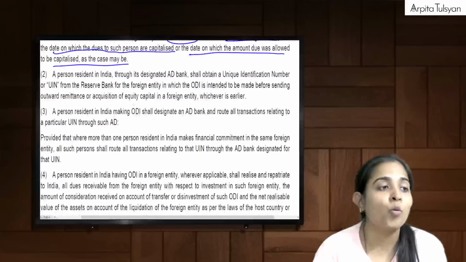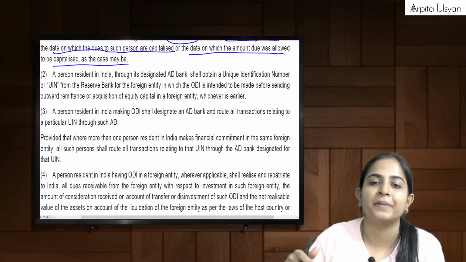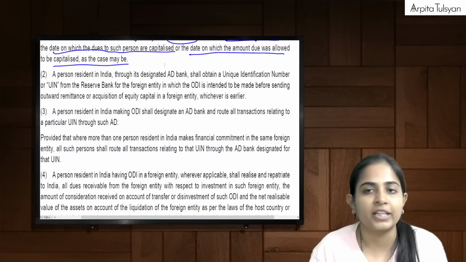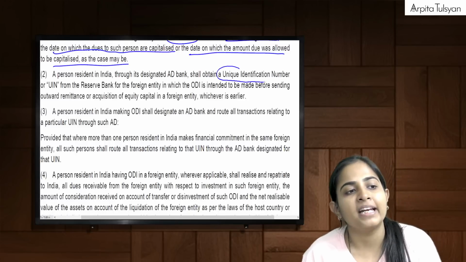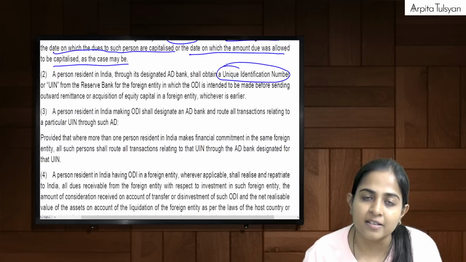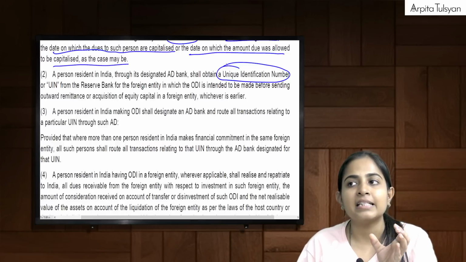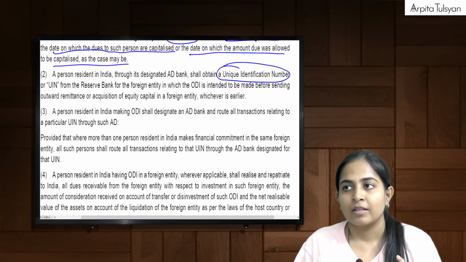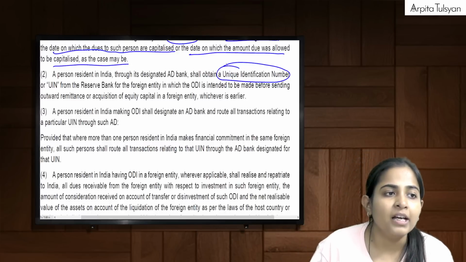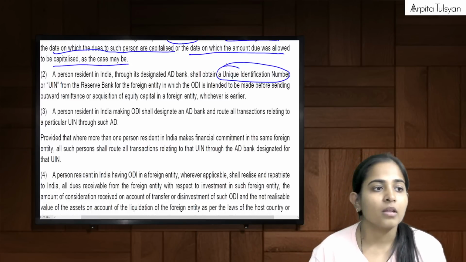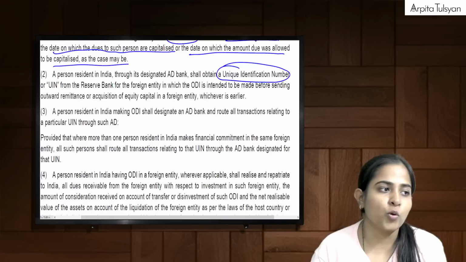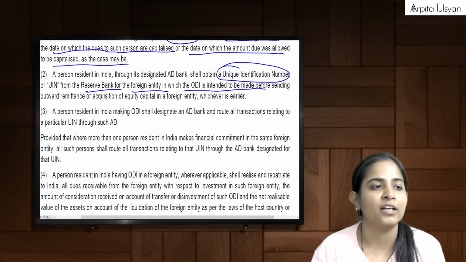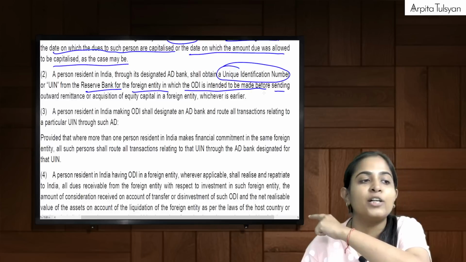Okay, and whoever is doing this transaction, say for example Arpita is doing this transaction with that foreign entity through the authorized dealer bank, I will have to obtain a UIN number from the Reserve Bank. That is basically such a number through which all the transactions will be routed. So, shall obtain a UIN from Reserve Bank for the foreign entity in which ODI is intended to be made, before sending the money to them.